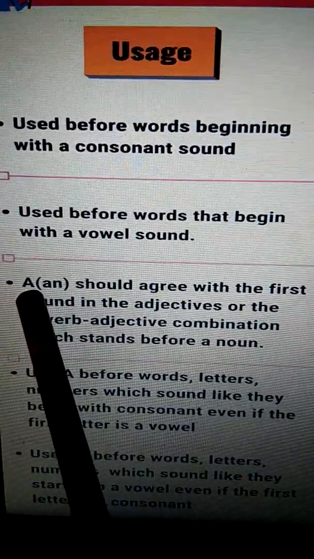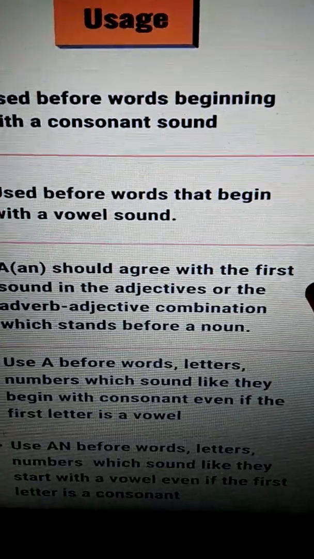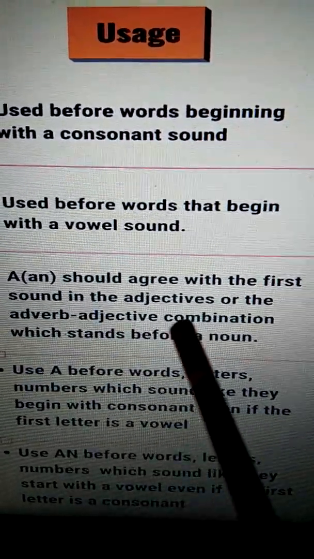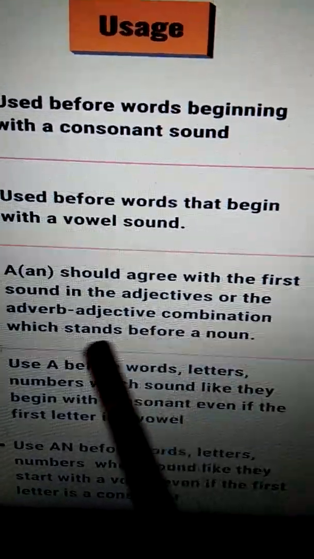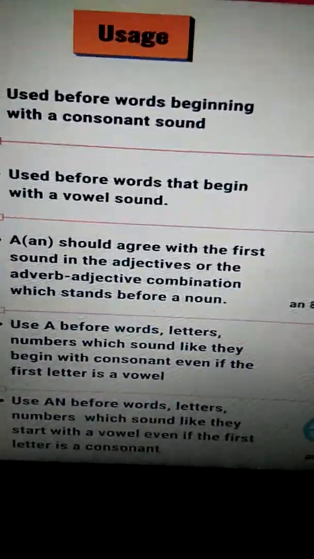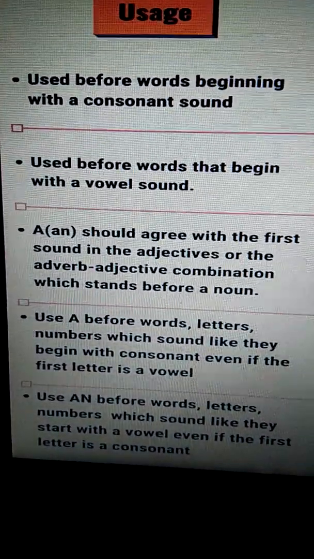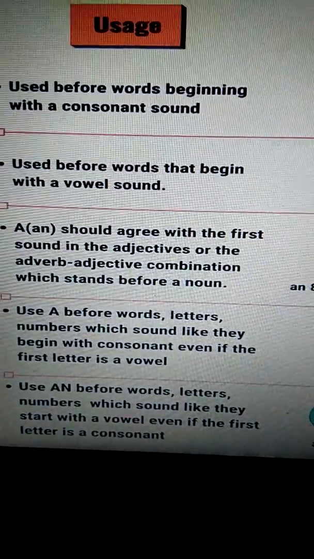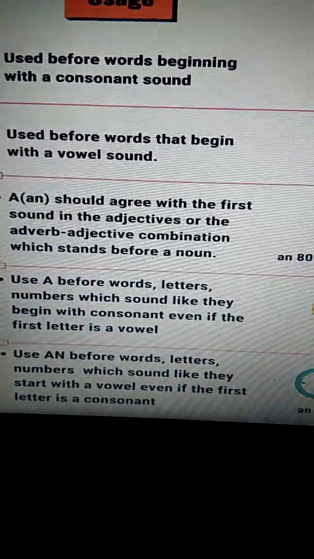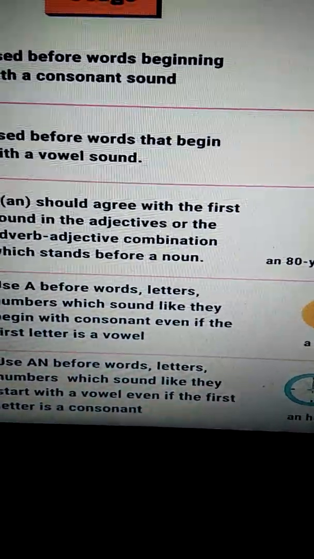A or an should agree with the first sound in the adjective or the adverb-adjective combination which stands before a noun. As I told you, it will depend upon the first sound of the adjective, or the adverb-adjective combination, that we are using before the noun.